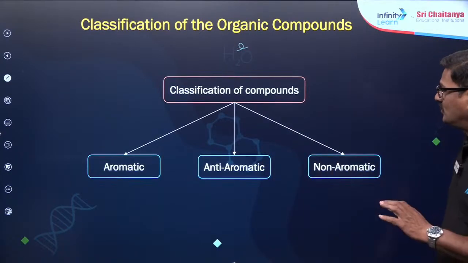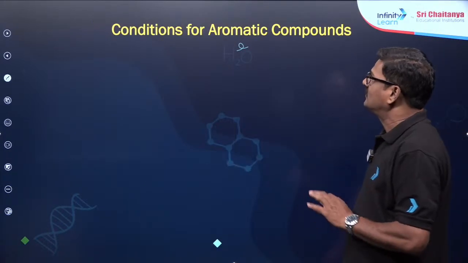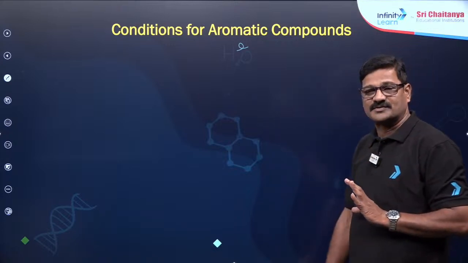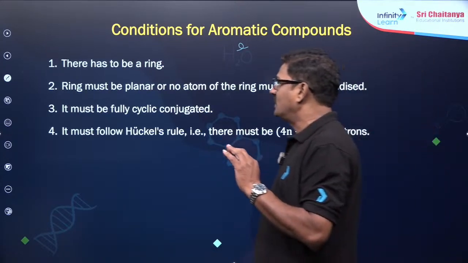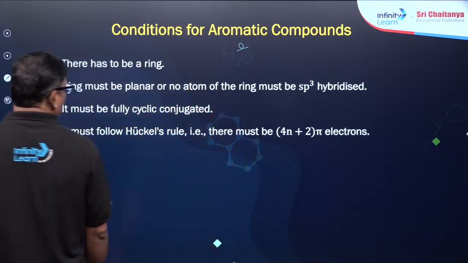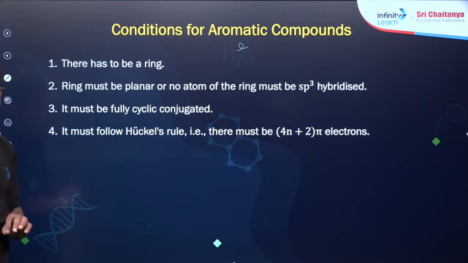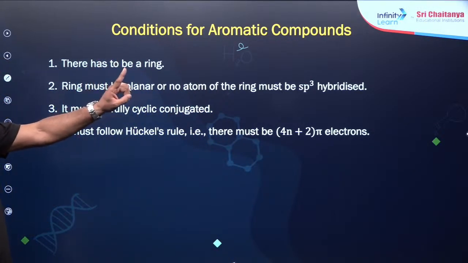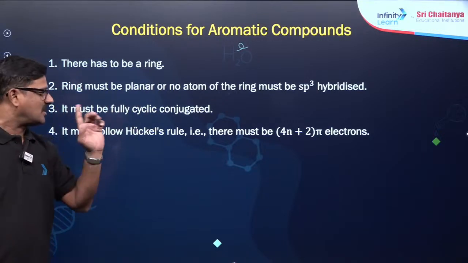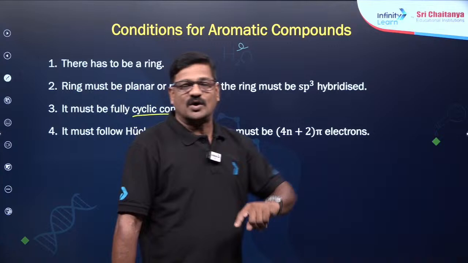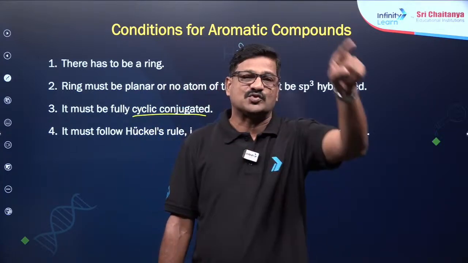Listen carefully, children, I want to give you the conditions for aromatic compounds. There has to be a ring. The ring must be planar and no atom in the ring must be sp3, so a complete cyclic system should be there. It must be fully cyclic conjugated, meaning within the ring, resonance should be complete.